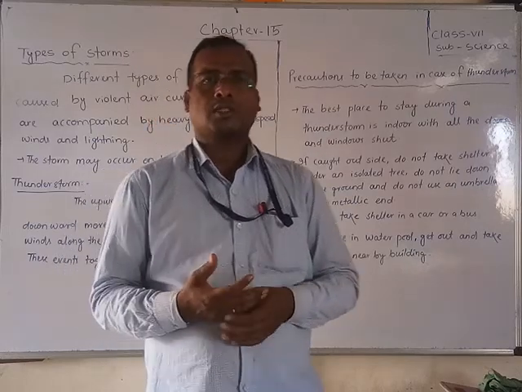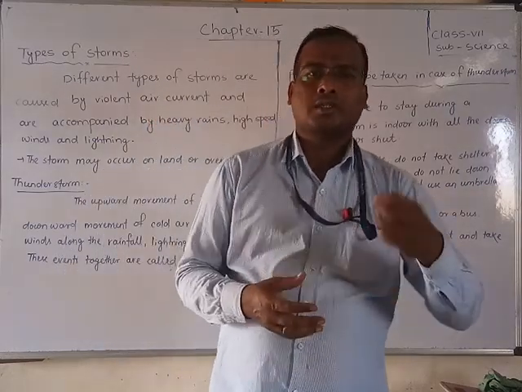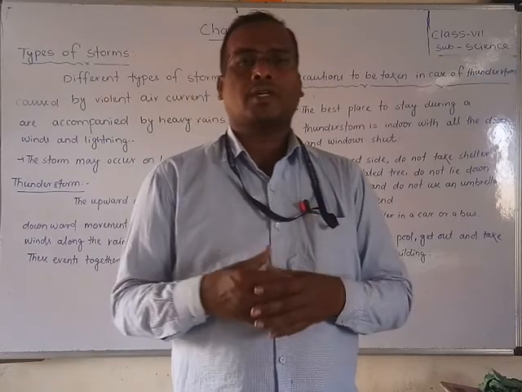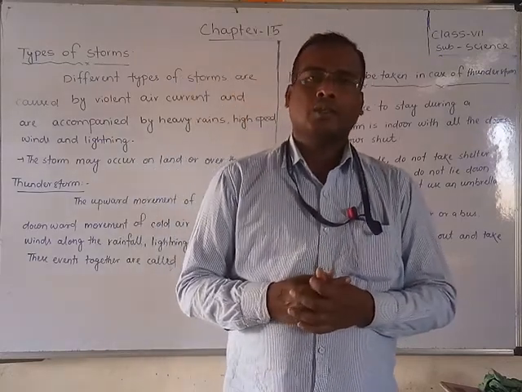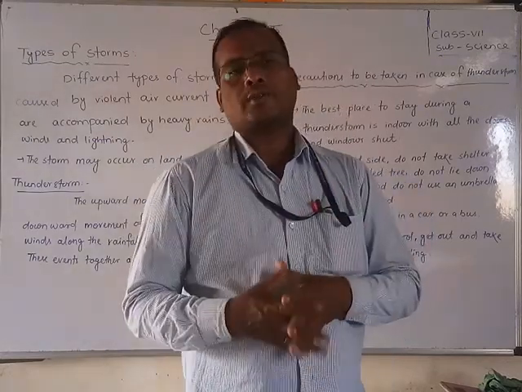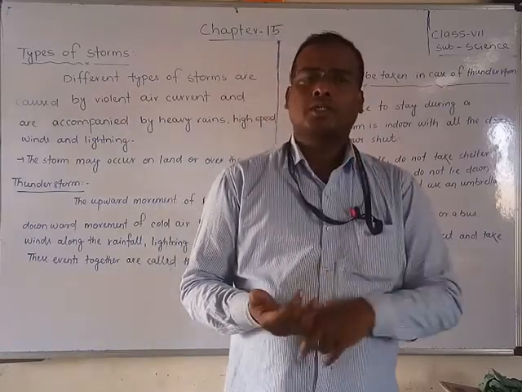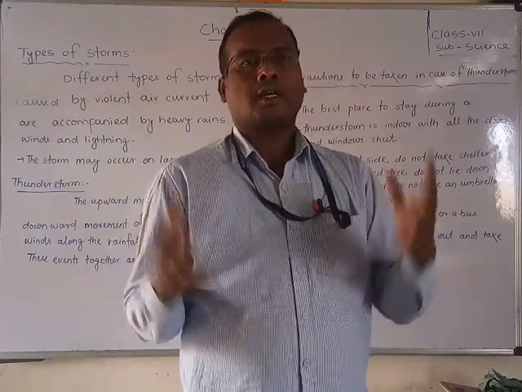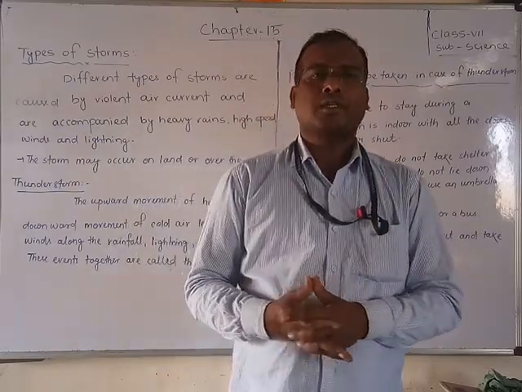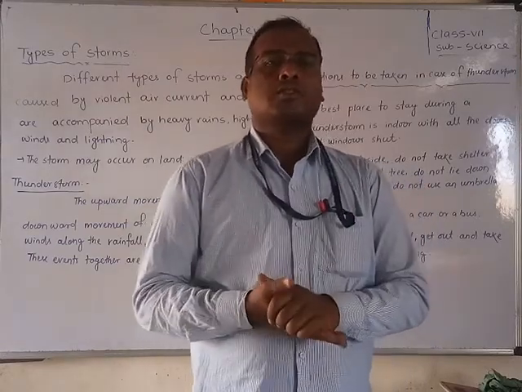That is thunder, and the light we are getting is called lightning. So in rainy time, whenever we get thunder, lightning and rain at a time, along with more wind speed, that whole thing is called a thunderstorm.